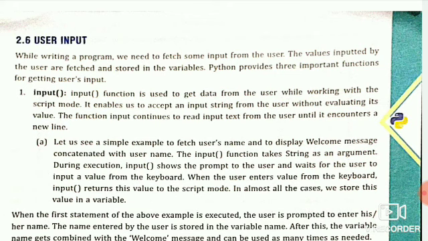Let us see an example. A simple example to fetch the user's name and display a welcome message concatenated with the username. The input function takes a string as an argument during execution.